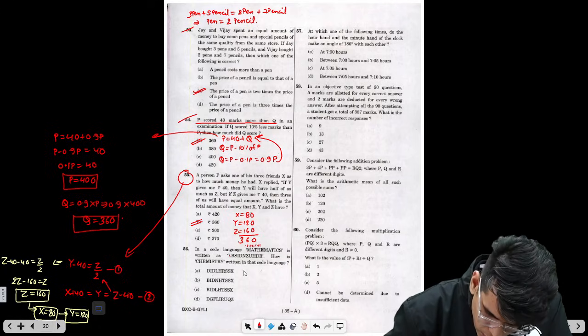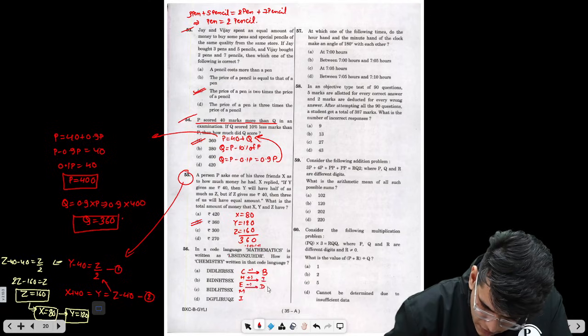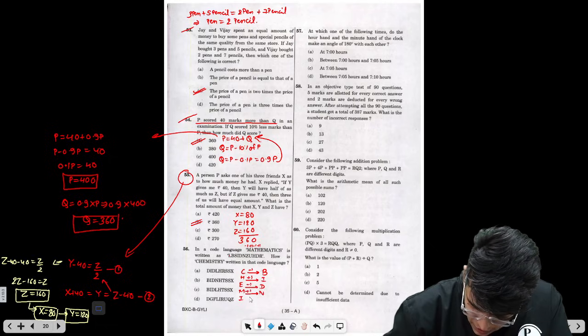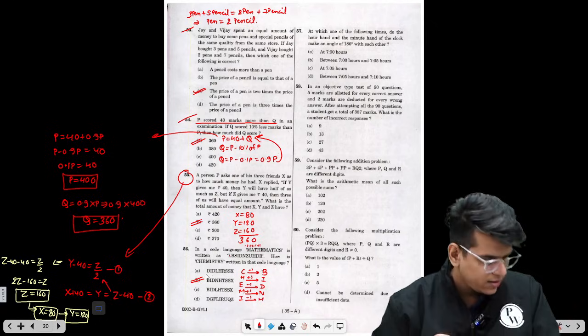So what we need to do is chemistry. You need not solve the complete thing. So first we need to do minus 1. C minus 1 is B. H plus 1 is I. Right? Minus 1, this is D. Plus 1, M is N. H I, minus 1, H. So what is the option? B I D N, B I D N. So option B is the correct answer.